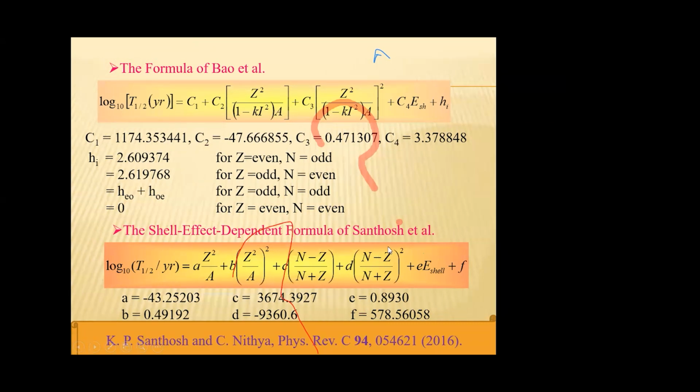This is the shell effect dependent formula developed by us. Here Z squared by A is the fissility or fissionability parameter, N by Z and N minus Z by N plus Z is the isospin or neutron excess, and E shell is the shell effect. The constants are given here. I would like to mention, we recently, that is in 2021, developed another formula which depends on shell effect and mass inertia. That expression is more accurate for predicting the spontaneous fission half-life.